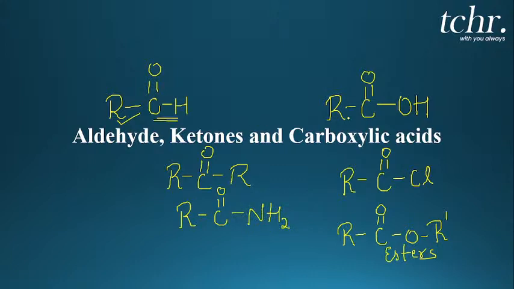So apart from aldehydes, ketones and carboxylic acids, you have to know what acyl halides, esters, amides, and acid anhydrides are. So how do you write anhydrides? Anhydrides are nothing but carbonyl groups bridged through a single oxygen atom. Two carbonyl groups you will see here, bridged through a single oxygen atom. We call them acid anhydrides. So it will be familiar to you as we move on with the chapter. You come across all these carbonyl group containing compounds.